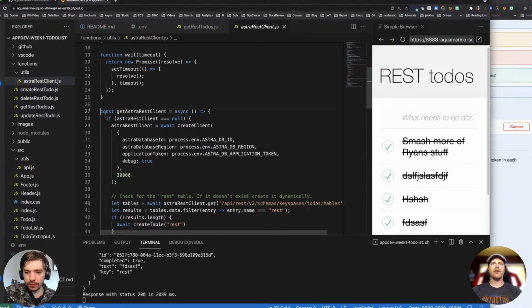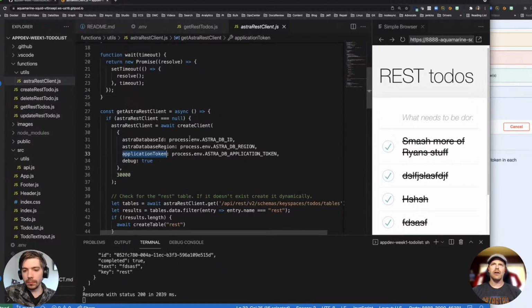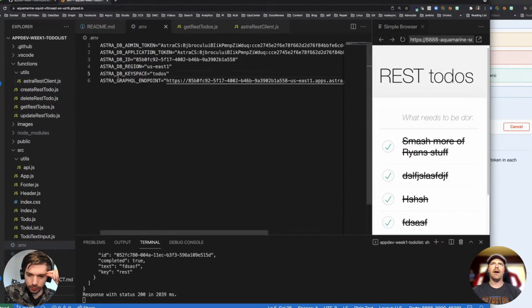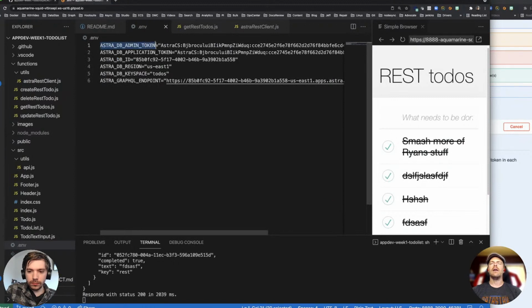So when we're establishing the connection to the database, right? There's this utils folder, this Astra REST client. Right here, notice the application token. So as part of setting up the connection to create the client, this process.env, that's where these are coming from. So process.env says, I want to get a variable from the .env file. And then notice that this value matches one of the ones that's here, right?